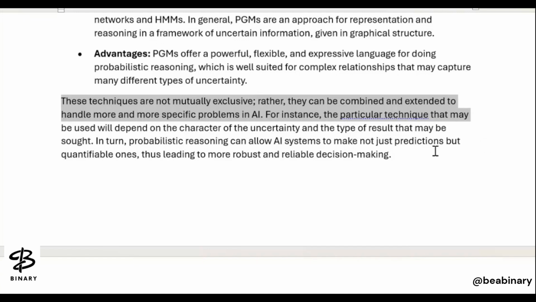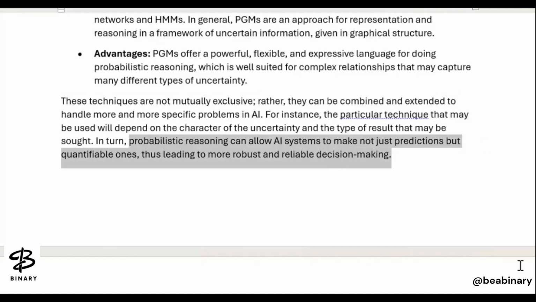In turn, the probabilistic reasoning that we are talking about in AI can allow an AI system to make not just predictions but quantifiable ones also. How many times this possibility can come, thus leading to more robust and reliable decision making also.